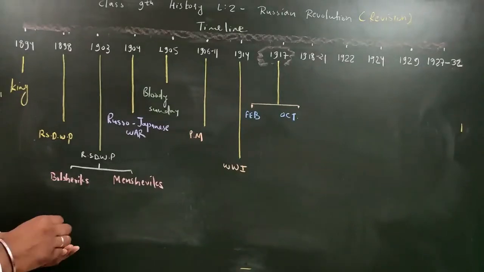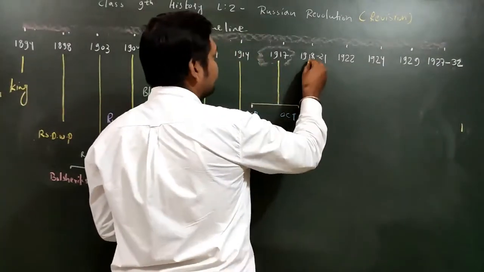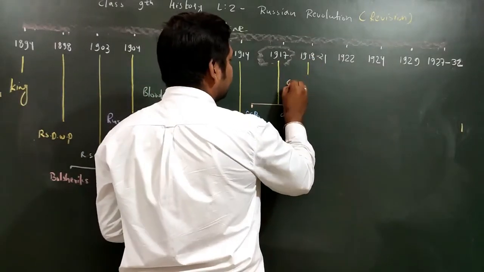Now the next one we have is 1918 to 21. What happened in 1918 to 21? The Civil War took place.